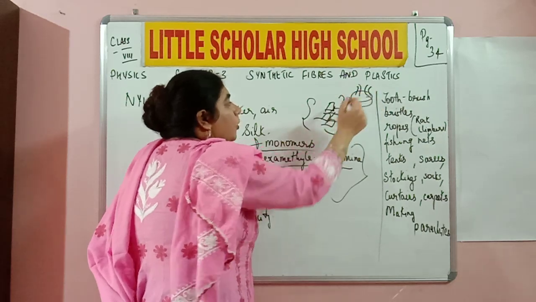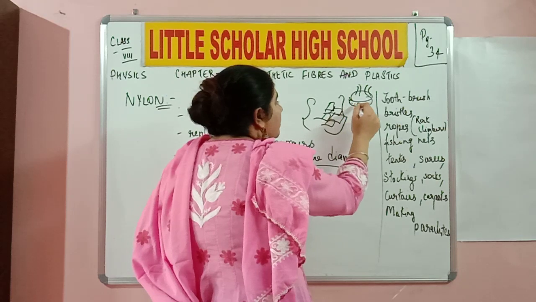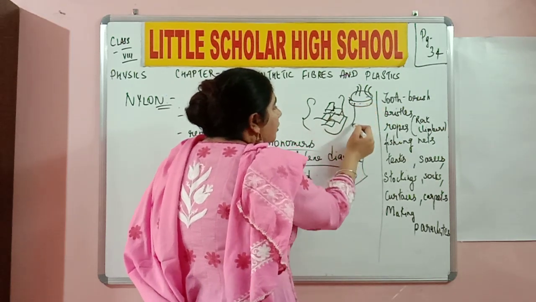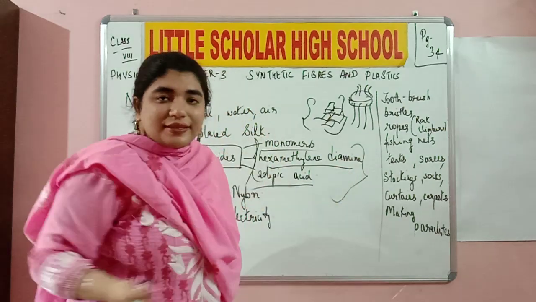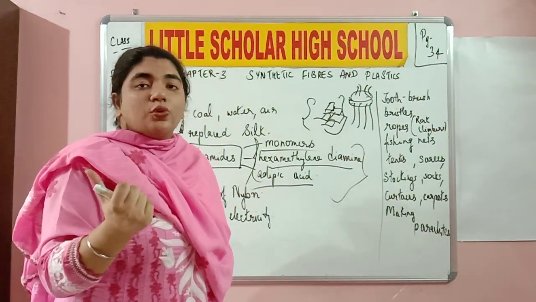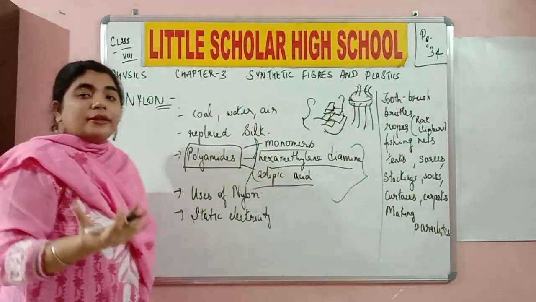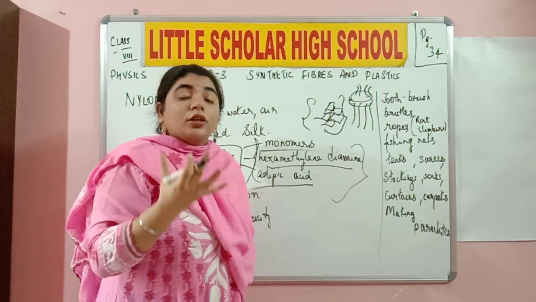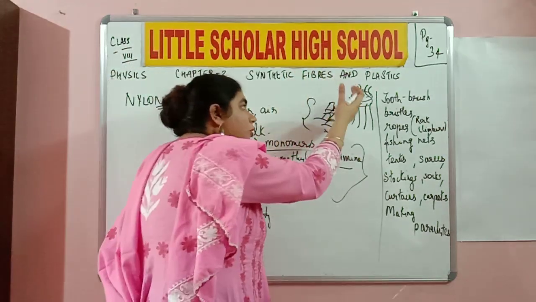Once the molten form is inserted into the spinneret, and once the spinneret starts working, the resultant product that you are going to get from these tiny holes is going to be threads, fine threads of nylon. Did you understand? What did I do over here? Solid chips of these polyamides were melted at a certain temperature. The molten form of these polyamides is then inserted into the spinneret.